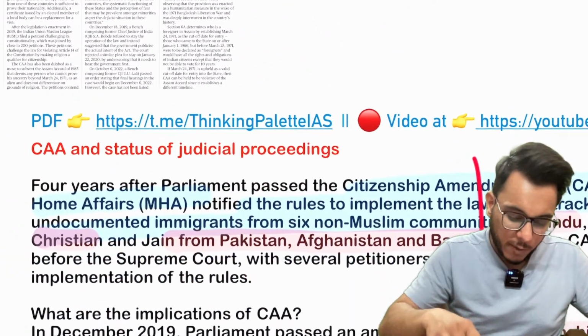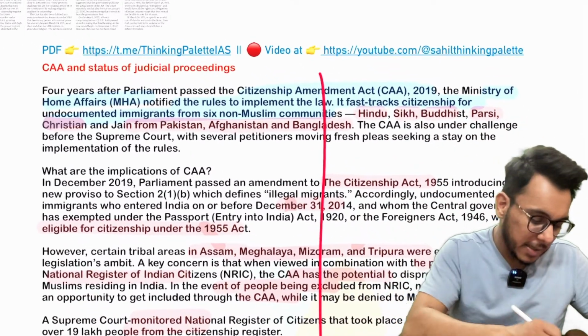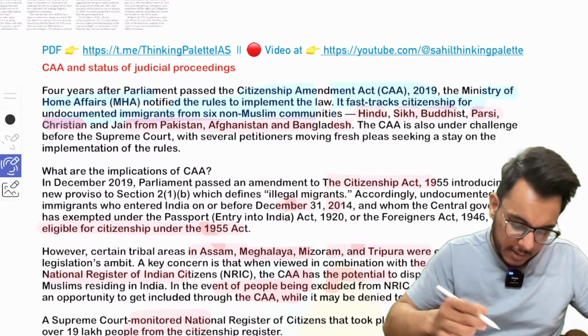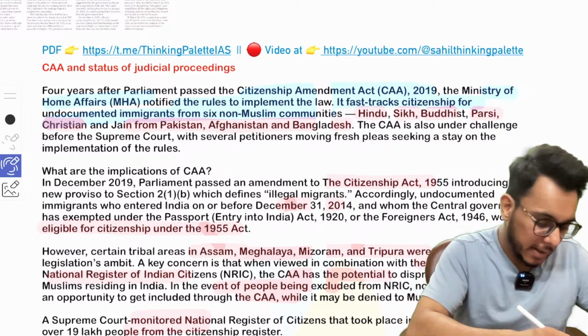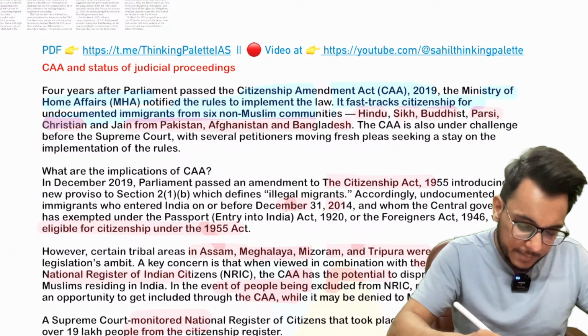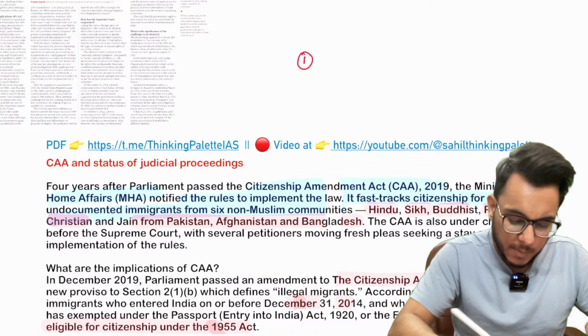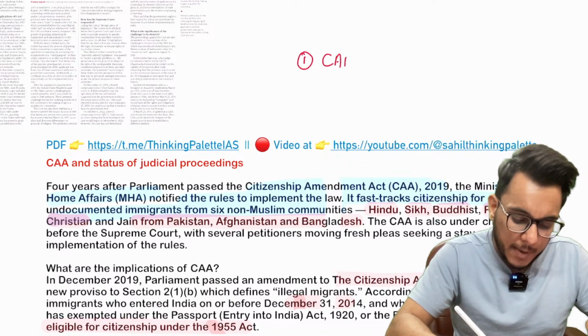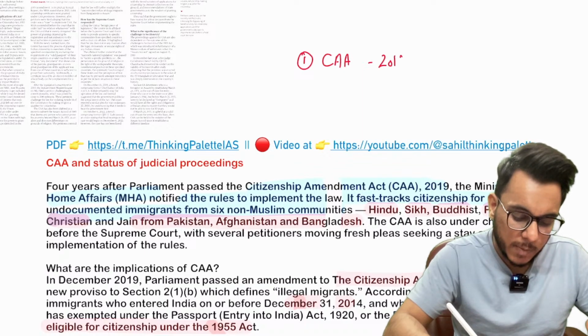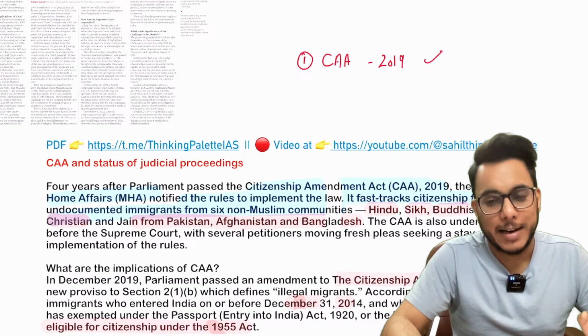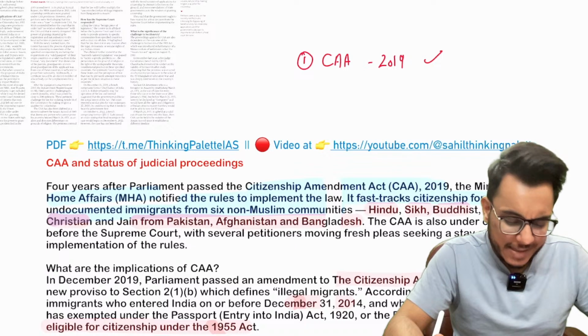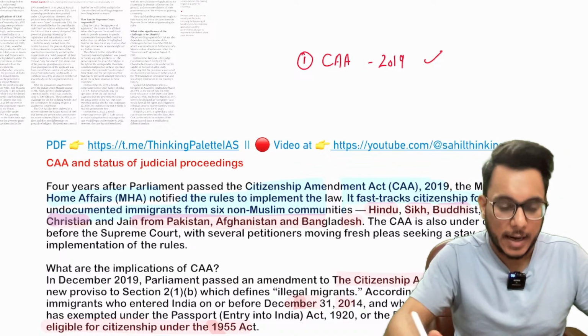Now, first of all, before going into this particular article, let's understand some basic background information and then we'll go into the detail of this article. So basically, what has happened just a few days back, first of all, step number 1, the Citizenship Amendment Act 2019 was passed. Now, what is the Citizenship Amendment Act 2019?